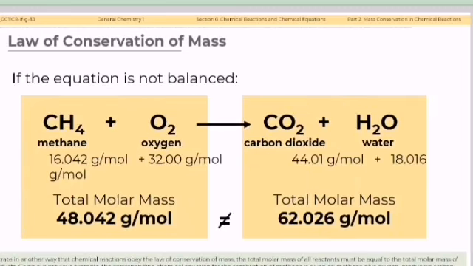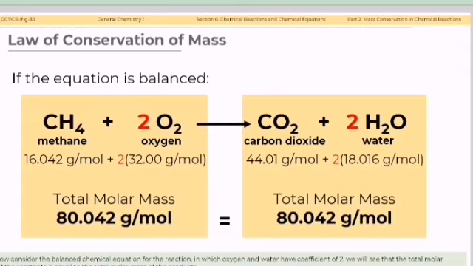To illustrate in another way that chemical reactions obey the law of conservation of mass, the total mass of all reactants must be equal to the total molar mass of the products. Given our previous example, the corresponding chemical equation for the combustion of methane is given as methane plus oxygen producing carbon dioxide and water. If the equation is not balanced, we can see that the total molar mass of the reactants is not equal to that of the products.